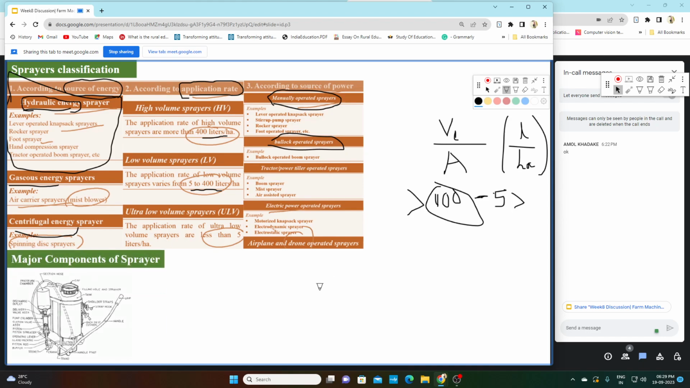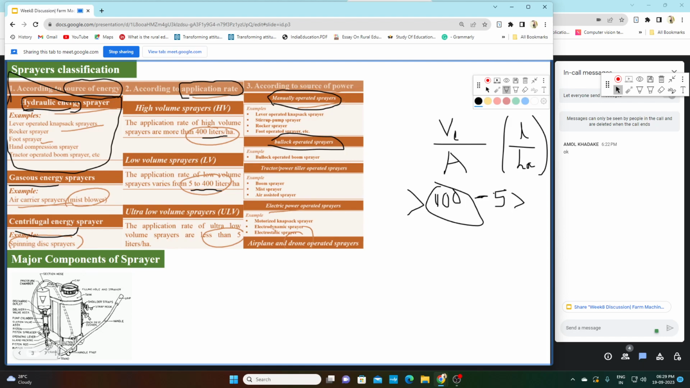Now we will see the major components of a sprayer. This type of sprayer is known as a knapsack sprayer. This is a very common type of sprayer you must have seen on the back of farmers. Basically, small farmers use this on their back.